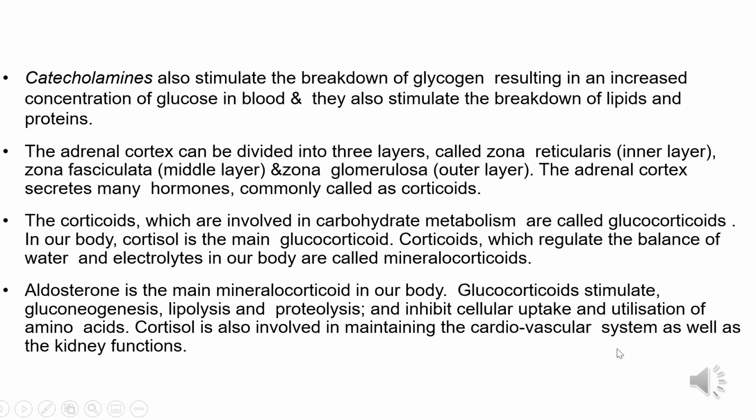In this slide, we'll study about the different layers of adrenal cortex. Adrenal cortex is the outermost layer, outer to the adrenal medulla and inner to the capsule. The adrenal cortex is divided into three zones. Outermost zone is called zona glomerulosa. It lies just below the capsule and constitutes about 15% of the gland. The cells are closely packed and they secrete mineralocorticoids, because they affect mineral homeostasis in the body.